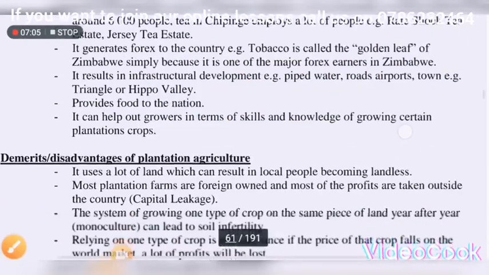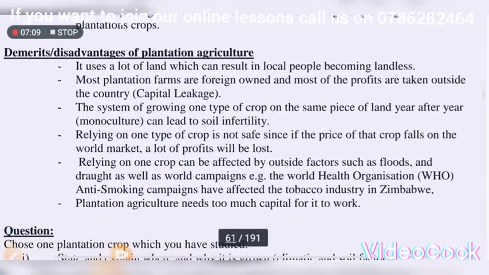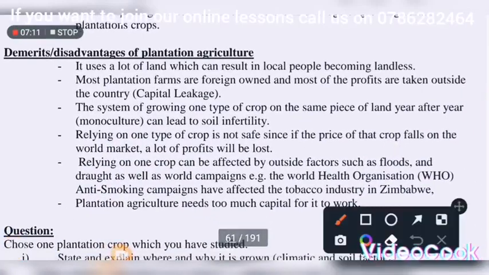All right, let's go to the demerits or disadvantages of a plantation, right? Number one, it uses a lot of land. It uses a lot of land, which can result in local people becoming landless. That means if we take it on the map and say it occupies a large piece of land, we see that many people, the local people, become what? Landless. That is the first disadvantage, right?